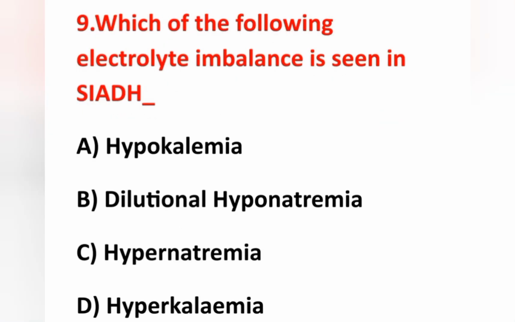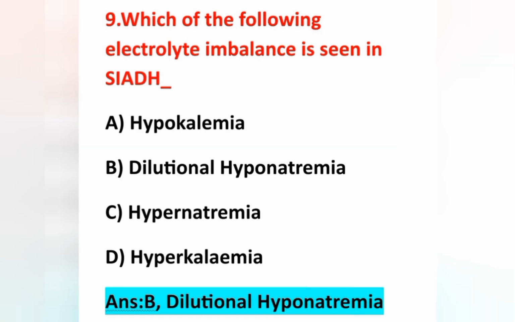Ninth question, which of the following electrolyte imbalances is seen in SIADH? The options are option A, hypokalemia; option B, dilutional hyponatremia; option C, hypernatremia; option D, hyperkalemia. Option B, dilutional hyponatremia, is the correct answer.